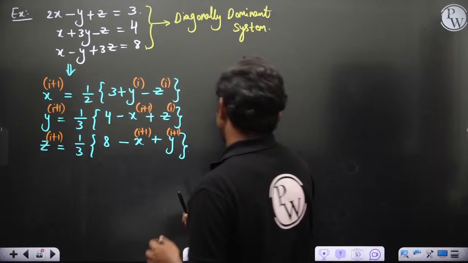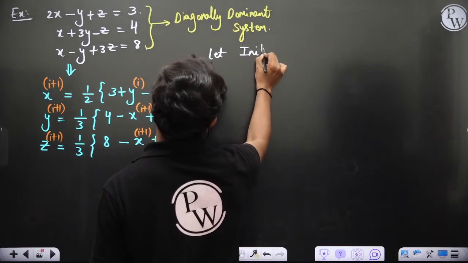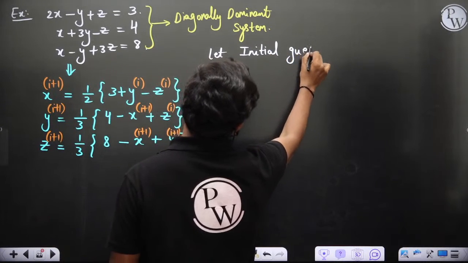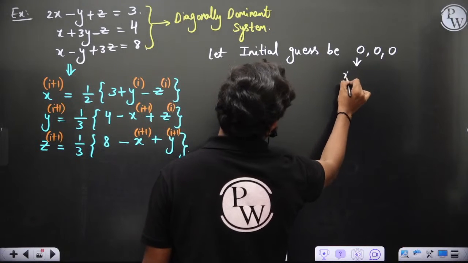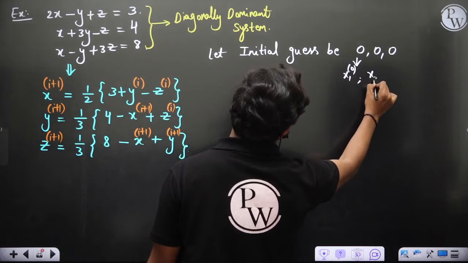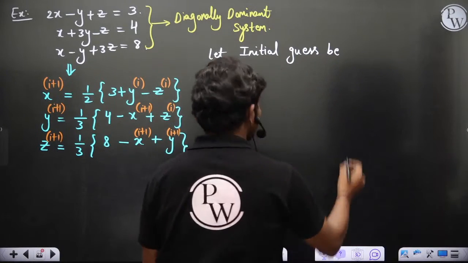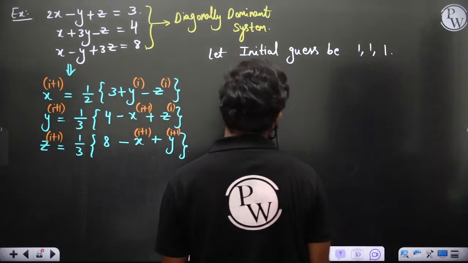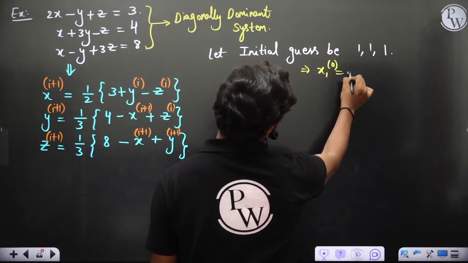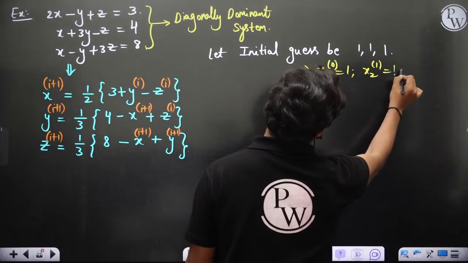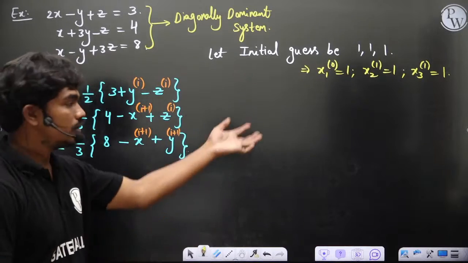Look, we have to make an initial guess. Let the initial guess be 0, 0, 0. This is x in the 0th iteration, which is the guess value, or maybe you can start with 1, 1, 1. The calculations will be simple. So let's take 1, 1, 1. That means x1 initial guess is 1, x2 initial guess is 1, x3 initial guess is also 1. So we have taken 1, 1, 1 as the initial solution.